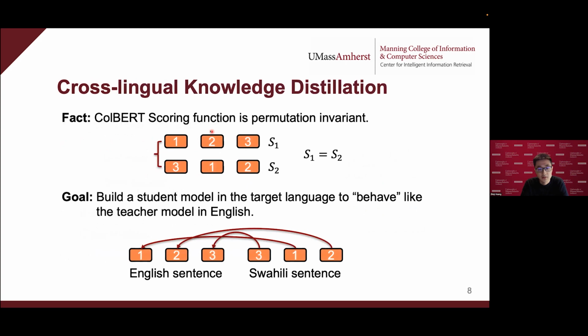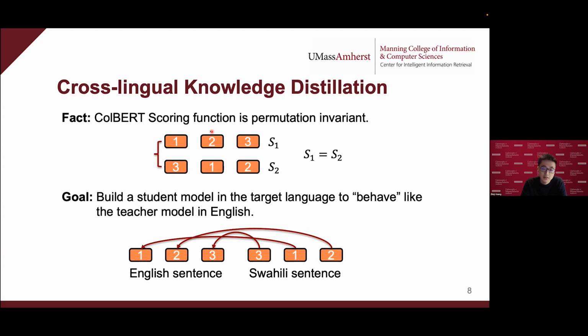Before I go into the details, I want to remind us of a very important fact of the ColBERT scoring function: that it is permutation invariant. Given, for example, three tokens here, we get a ranking score S1. You may shuffle them in any order, for example 3, 1, 2 here, and you get a ranking score S2. According to the ColBERT scoring function, S1 equals S2. Given this nice feature, for now we can ignore the scoring function and consider the model as a general text encoder.